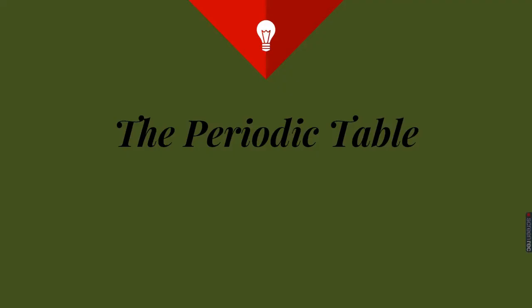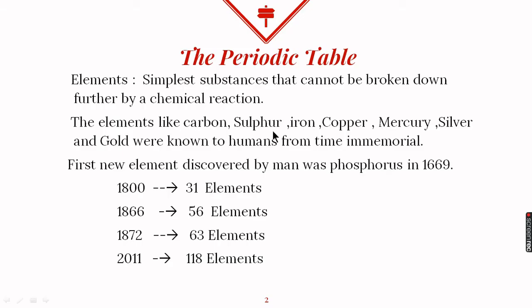Welcome everyone. In this video we are going to study the periodic table, in which different elements have been arranged. And we know that an element is the simplest substance that cannot be broken down further during a chemical reaction. Since time immemorial till the Middle Ages, just a few elements were known to man, and these were carbon, sulfur, iron, copper, mercury, silver and gold.